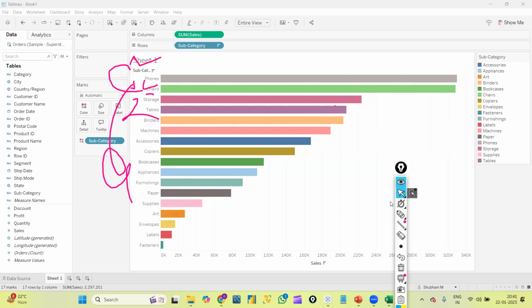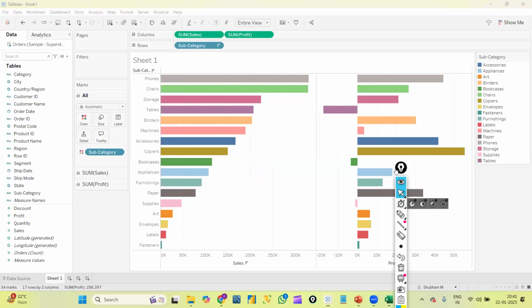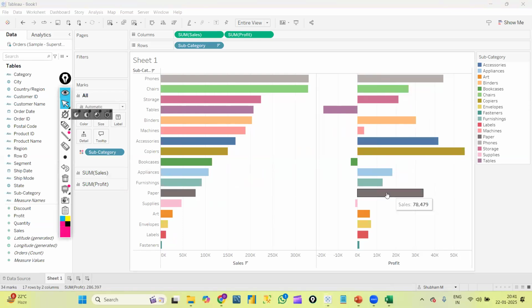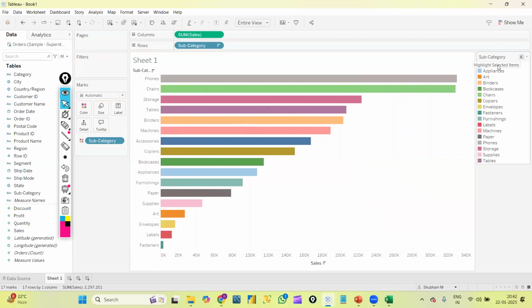And not only that, suppose my user wanted to see, okay, I created subcategory and sale, and maybe profit will also be there. If I select profit, within the bar graph I used profit here. I can see my sale value here, I can see my profit value here. But this is a way of manually creating. Once I create like this, my graph is fixed. This is a static way of creating. Dynamic way in the sense, not creating like this, we need to give one option towards the right side.